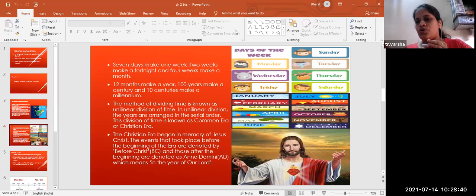So this is how your roll number comes. And when we stand for the prayer, how did we used to stand when our school was open? In a serial order, right? Height wise we used to stand. So this is the serial order, like 1, 2, 3, 4, 5, 6. So the unilinear division of time is arranged in a serial order.